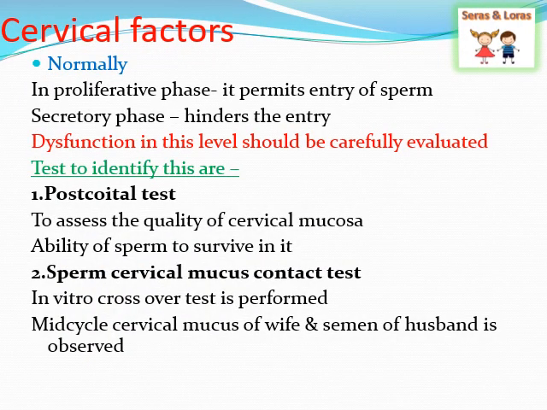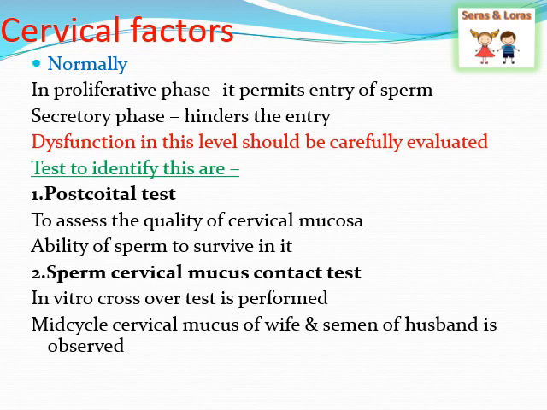Last, we are seeing the cervical factors which affect the infertility. Normally during the proliferative phase, the cervical discharge allows the sperm to move towards the uterus, and in the secretory phase, it hinders the entry of the sperm. So, the main thing is to identify the cervical discharge during the ovulation phase. We need to identify whether the cervix is allowing the sperm to reach the uterus.